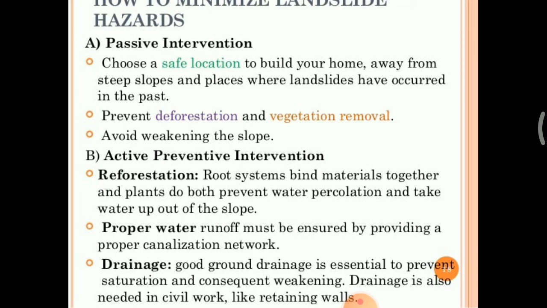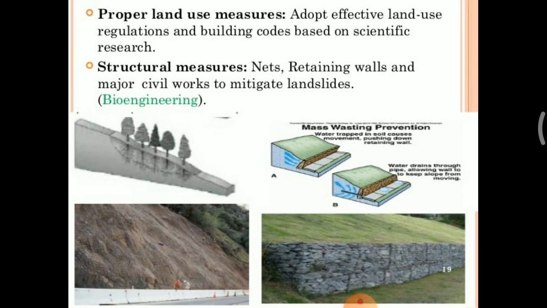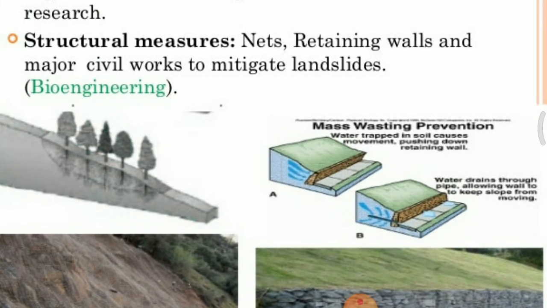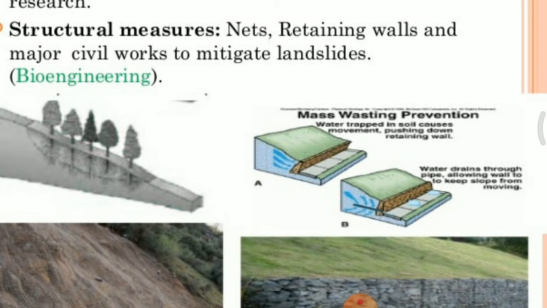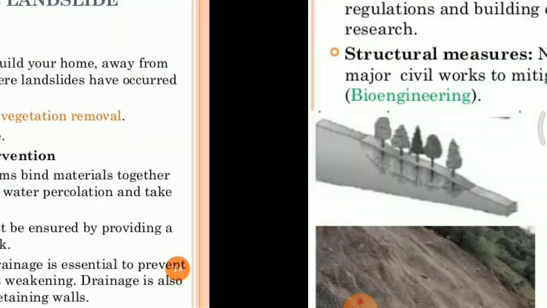So drainage is also needed in civil works like a retaining wall. The proper land use measures: adopt effective land use regulations and building codes based on scientific research. Structural measures: nets, retaining walls, major civil works to mitigate the landslide. So here we can see the mass wasting prevention. We can create this type of retaining wall to prevent landslides.